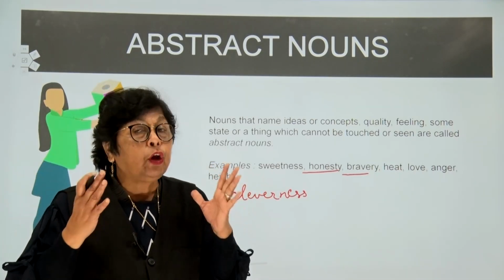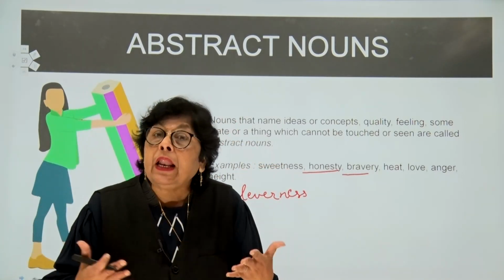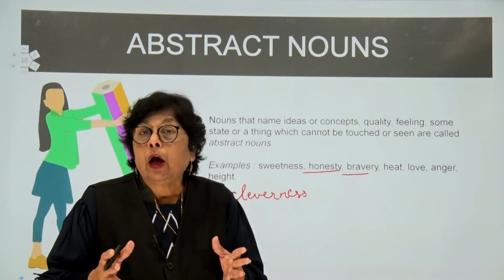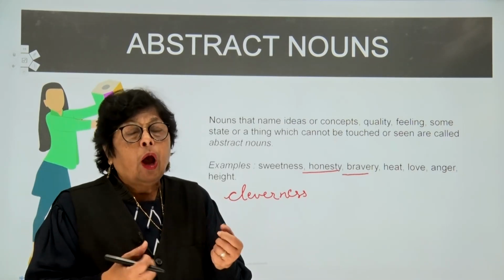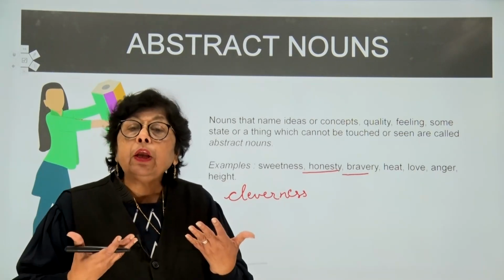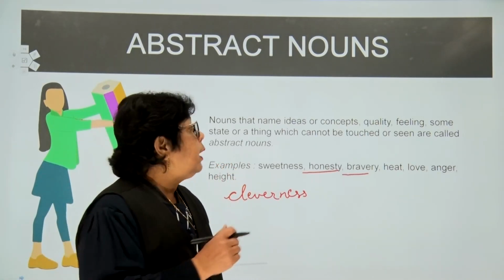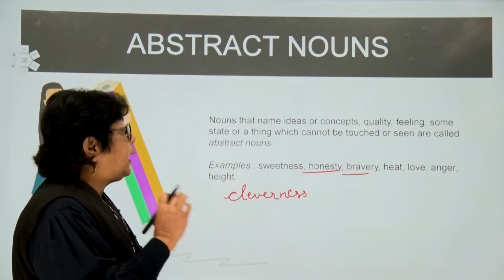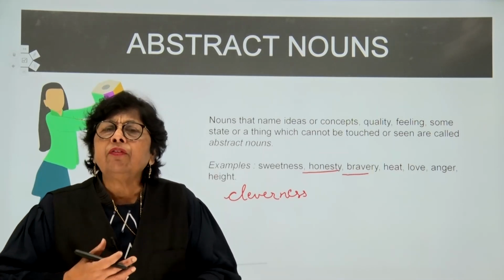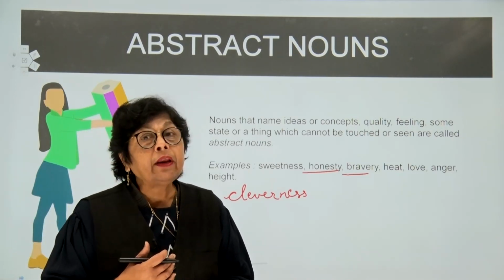The feeling of, really, even if it's anger, if it's hate, you get the feeling of that particular noun. Now, that is known as an abstract noun, not something that you can touch and you can see. It's something that is an emotion, something you can perceive, but you cannot touch. Now, children, abstract nouns, remember, they cannot be touched, they cannot be seen. It's just a feeling, a state of a thing that is termed as an abstract noun.